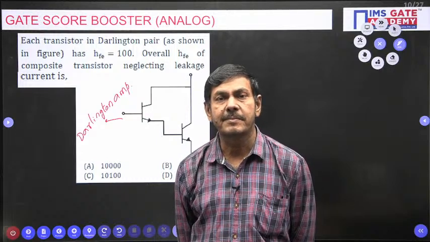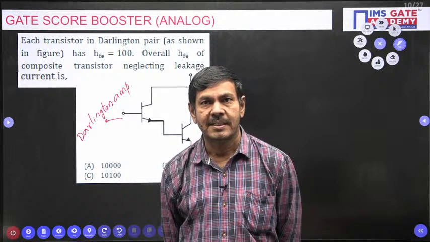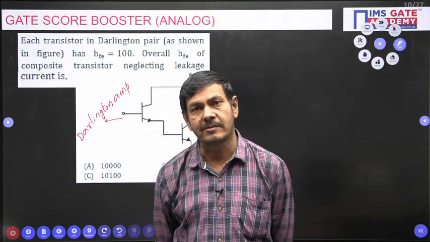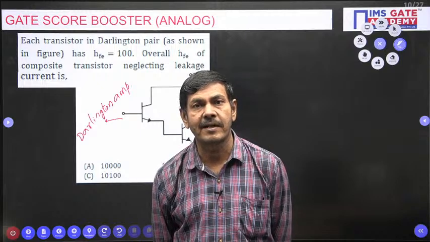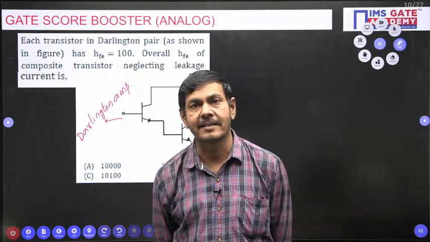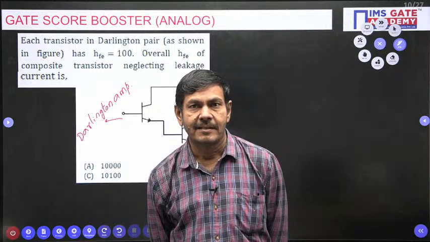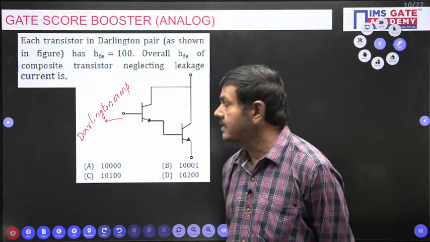Immediately students may have a doubt. Sir, a common collector amplifier is for increasing the current gain only. A common collector amplifier can increase current gain and it can decrease the voltage gain. Then why do you use a Darlington amplifier?